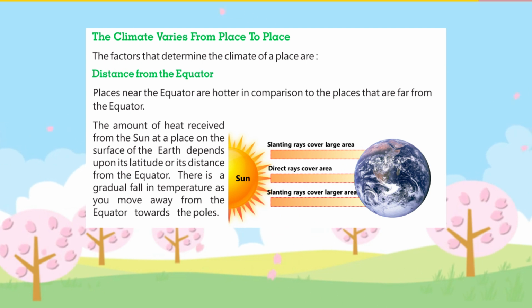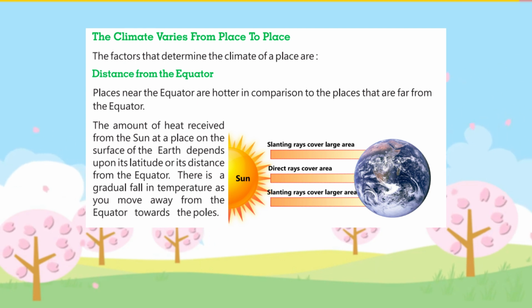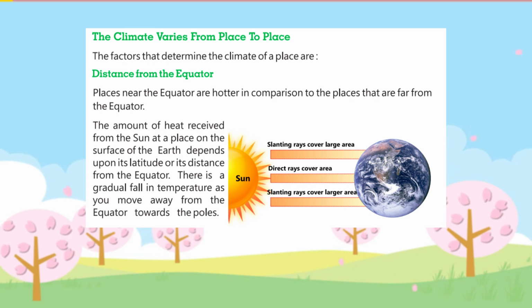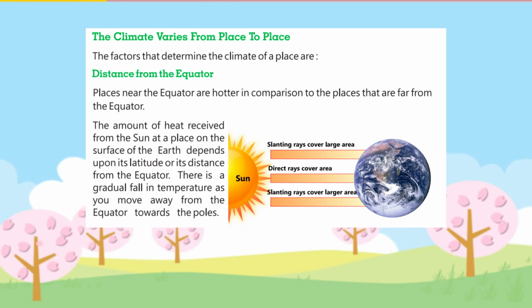The factors that determine the climate of a place are: distance from the equator. Places near the equator are hotter in comparison to the places that are far from the equator. The amount of heat received from the sun at a place on the surface of the earth depends upon its latitude or its distance from the equator. There is a gradual fall in temperature as you move away from the equator towards the poles.